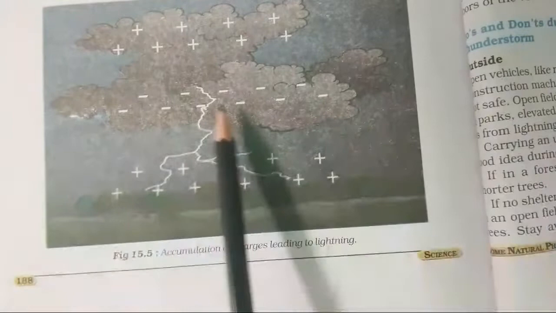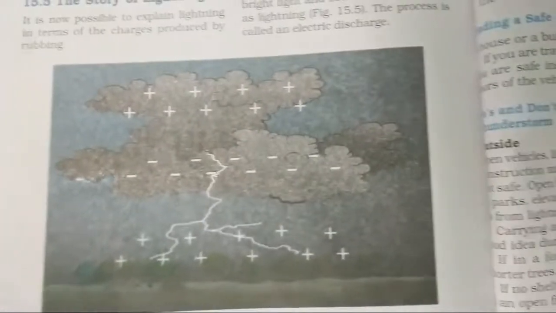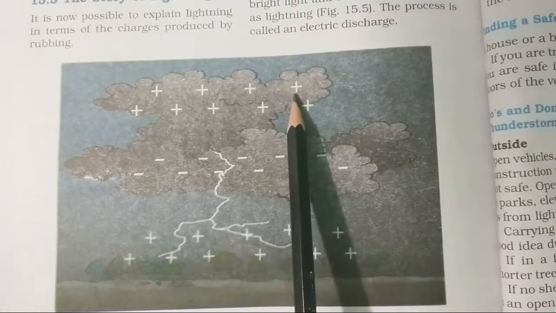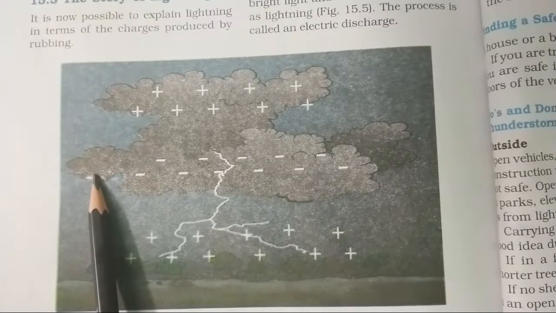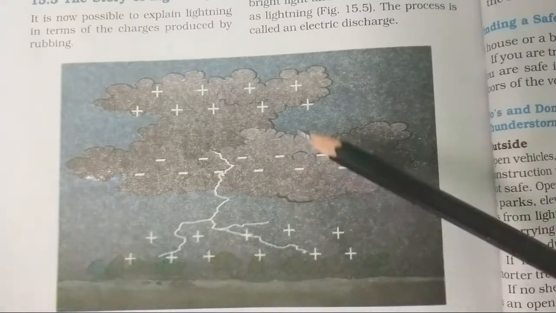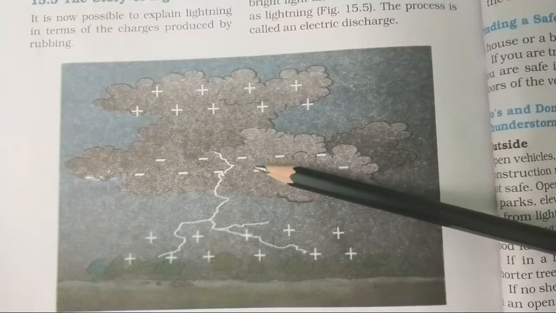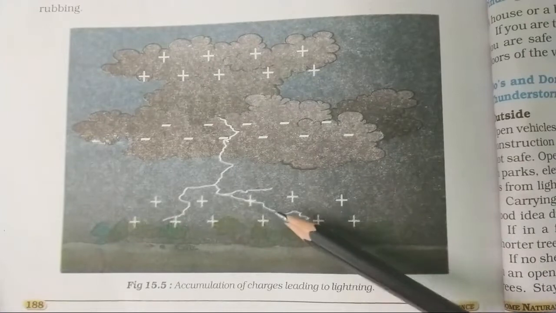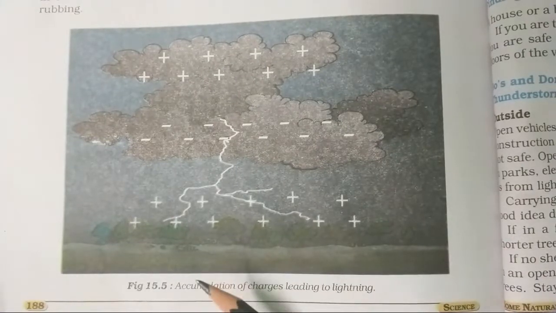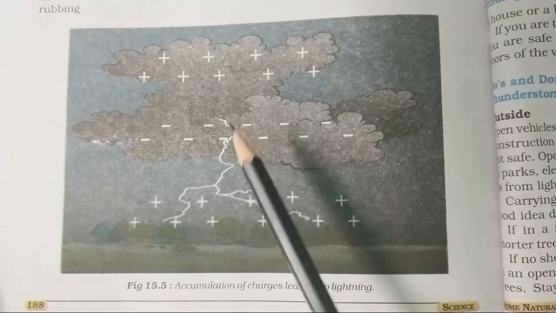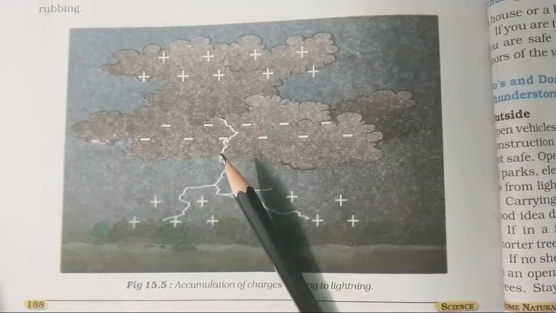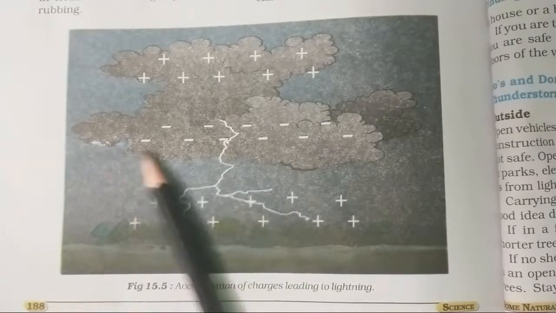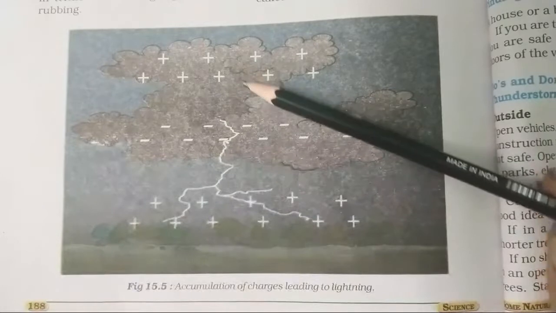See, this is a cloud which is described here. In a cloud, the upper area becomes positively charged and the lower area becomes negatively charged. Because of this, the area of the ground has opposite charge. Now the question arises, why does the cloud have lower area with negative charge? This is because of the accumulation of minus charge, and the water droplets are heavier.